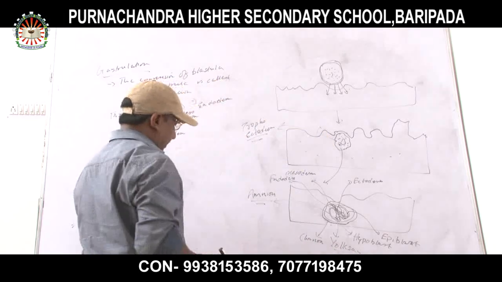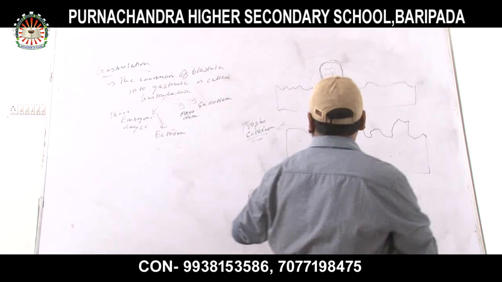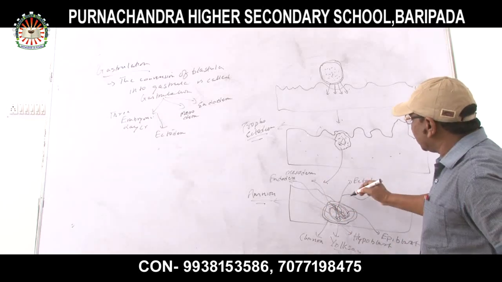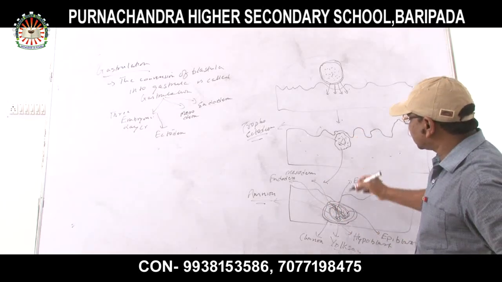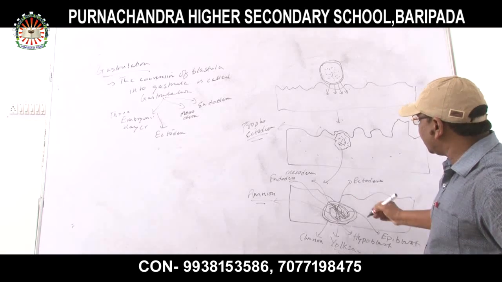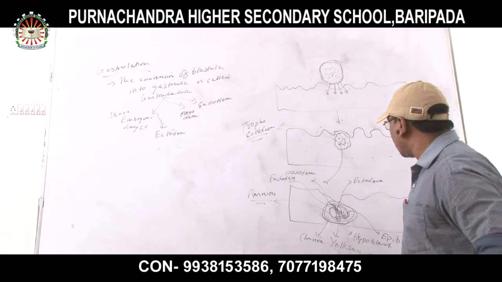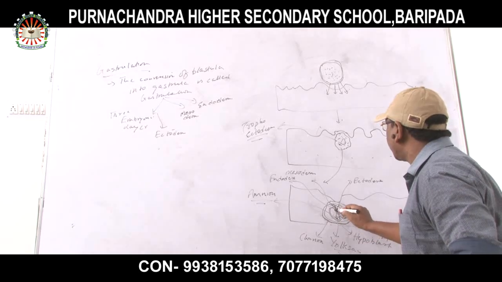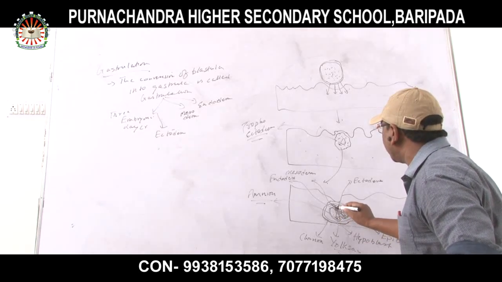Now, repeating again. This is the endometrial lining. Inside the endometrium, the trophoblast has sunk. After sinking, there will be formation of epiblast and hypoblast. Between epiblast and hypoblast, 3 germinal layers are there.